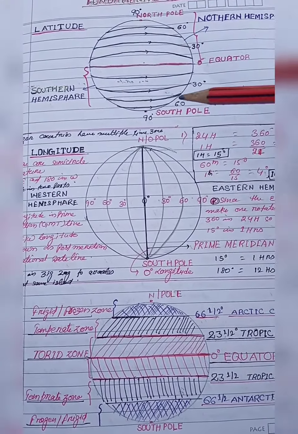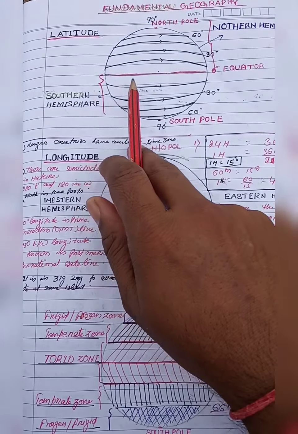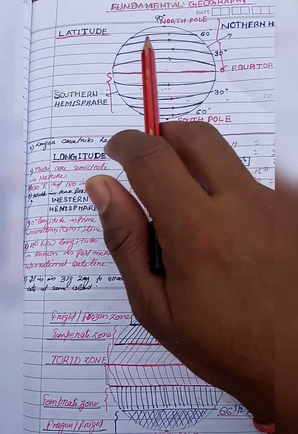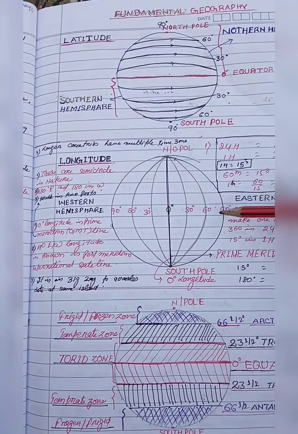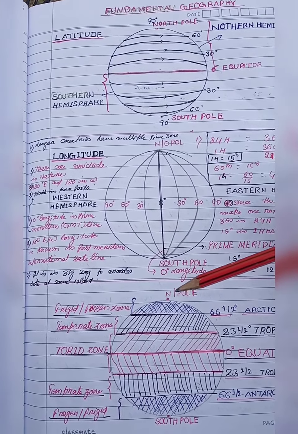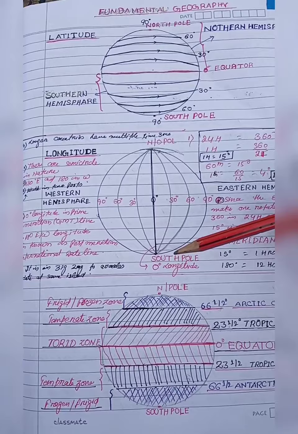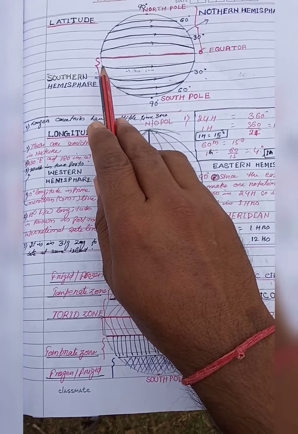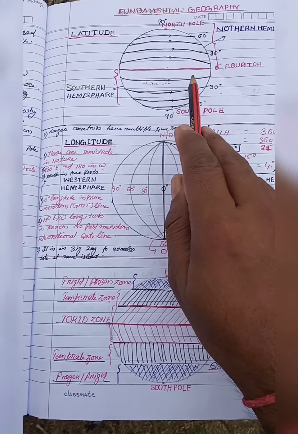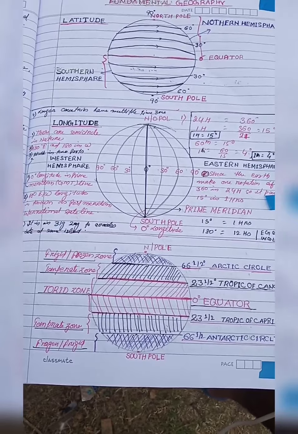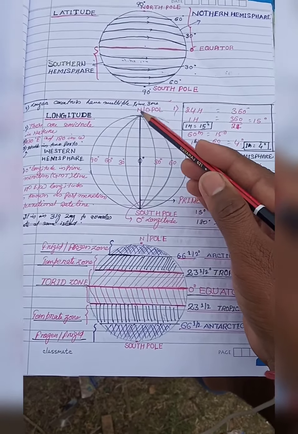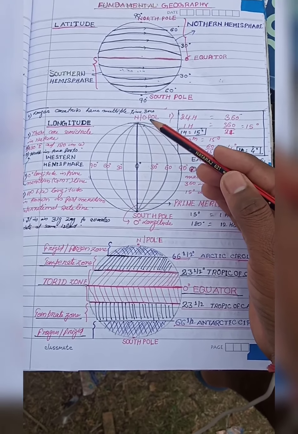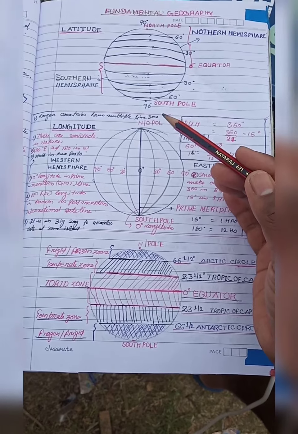However, on the globe these lines are curved, and those lines which are drawn from west to east horizontally are known as latitudes, and those lines which are drawn from north to south joining both the poles are known as longitudes. The center latitude, the 0 degree latitude, is known as the equator, and similarly the 0 degree longitude is known as the prime meridian. These two lines have different significance. We will be learning in detail.